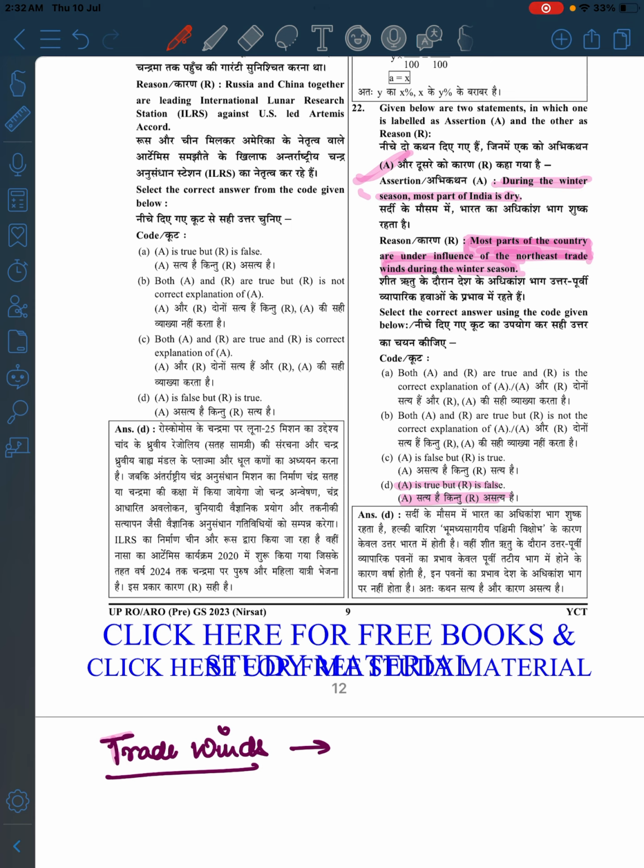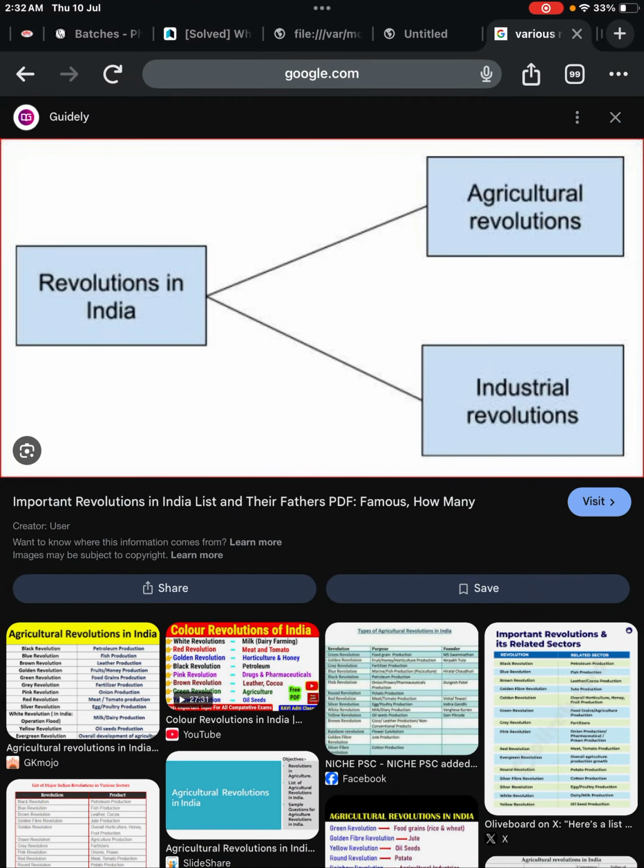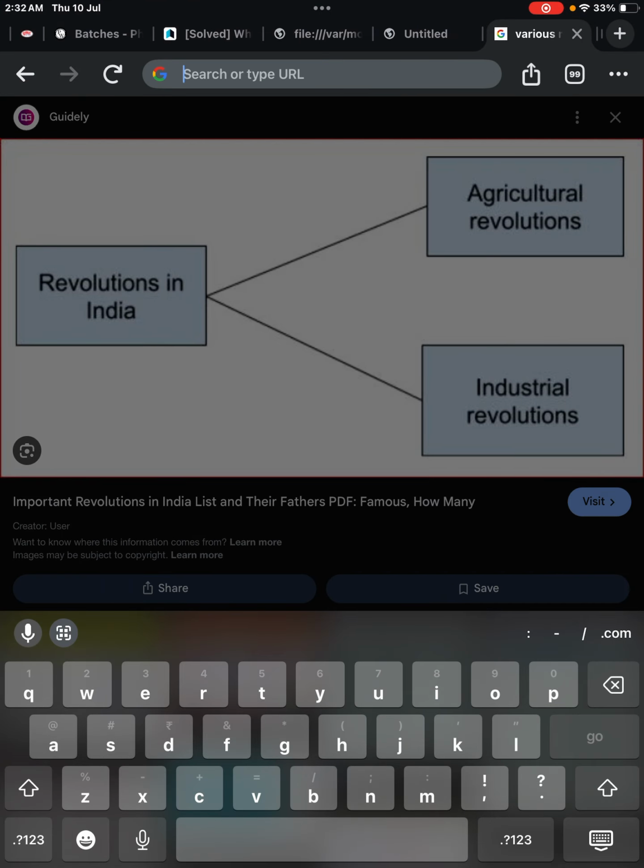Now what it is asking is that during the winter season most of India is dry. Almost correct. Most of the country is under the influence of the northeast trade wind during the winter season. Not the northeast trade winds, I don't think so. We will see. We will discuss these questions thoroughly. What are the winds, what are not the winds?